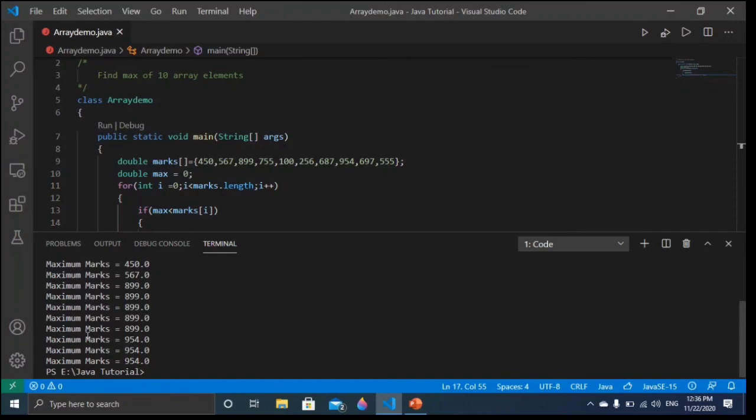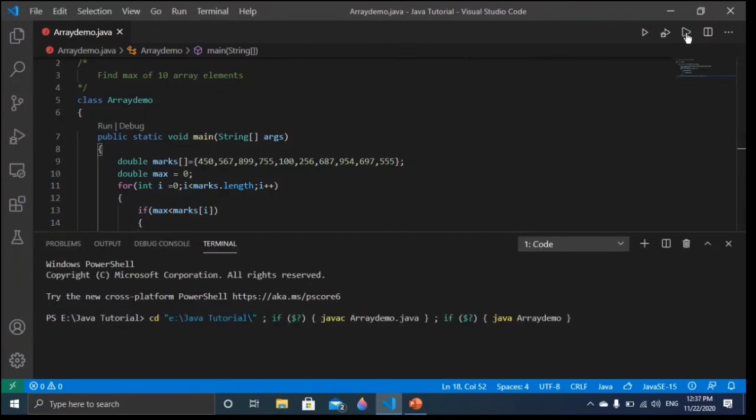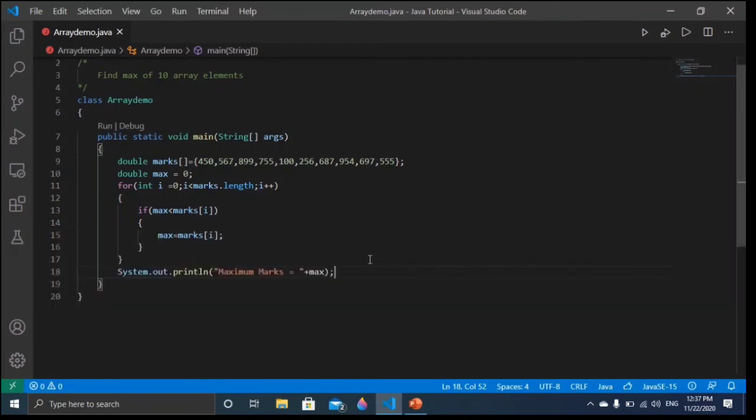Yeah, you can see, friends, it's going to print all this maximum marks. Why is this happening? Because I am going to print inside this loop. So it should be printed outside the loop. So after this loop we have to print, that we have to keep in mind. If I run this, you will see it is going to print the maximum marks. Yeah, you can see 954 is the maximum marks. Okay, so how this is working, let me show you, friends.